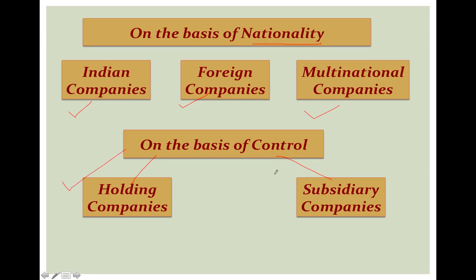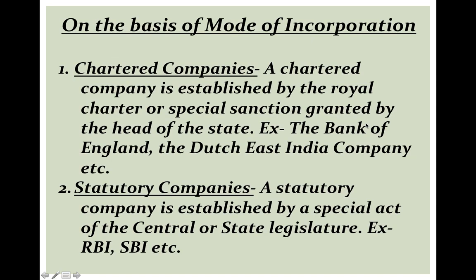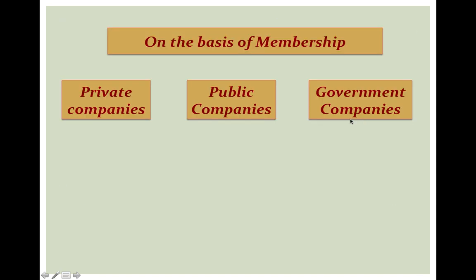These are very important in terms of definition, so we will understand them in our next video. And the last basis of joint stock companies is membership. On the basis of membership, we have three types: private companies, public companies, and government companies. We will study that in our next video.